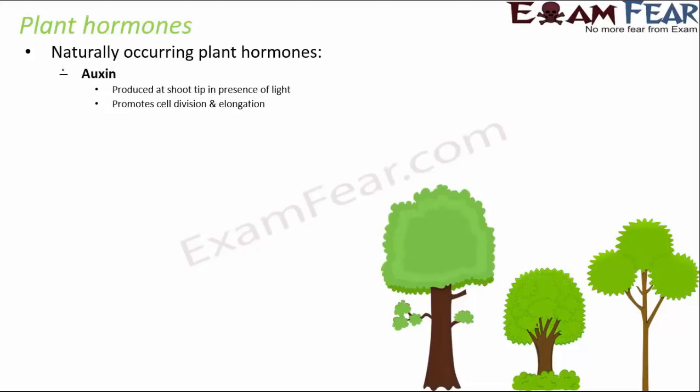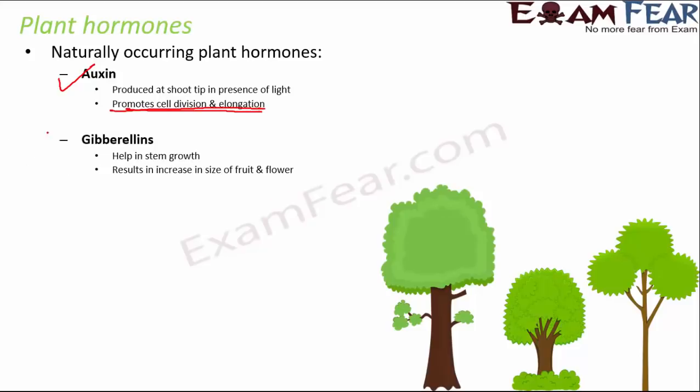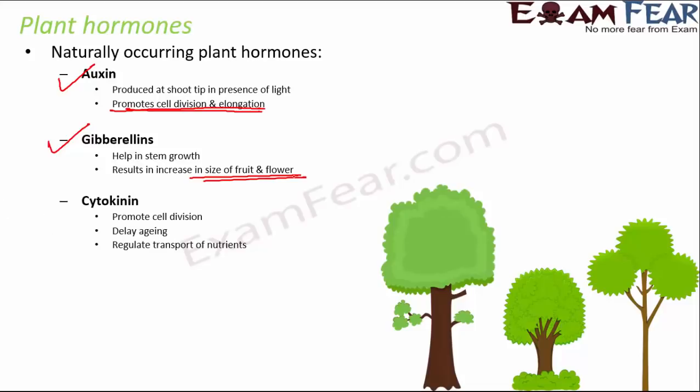So, some of the hormones are auxin, which is produced at the shoot tip in presence of light, and it promotes cell division and elongation. So, basically, it helps in growth of the plant. Then you have gibberellins, which again help in stem growth. It results in increase in size of fruit and flower. So specifically you should also know how auxin is different from gibberellin. Then you have cytokinin, which promotes cell division, delays aging, and regulates transport of nutrients. So basically all these hormones, auxin, gibberellin, cytokinin, they all in a way promote plant growth.